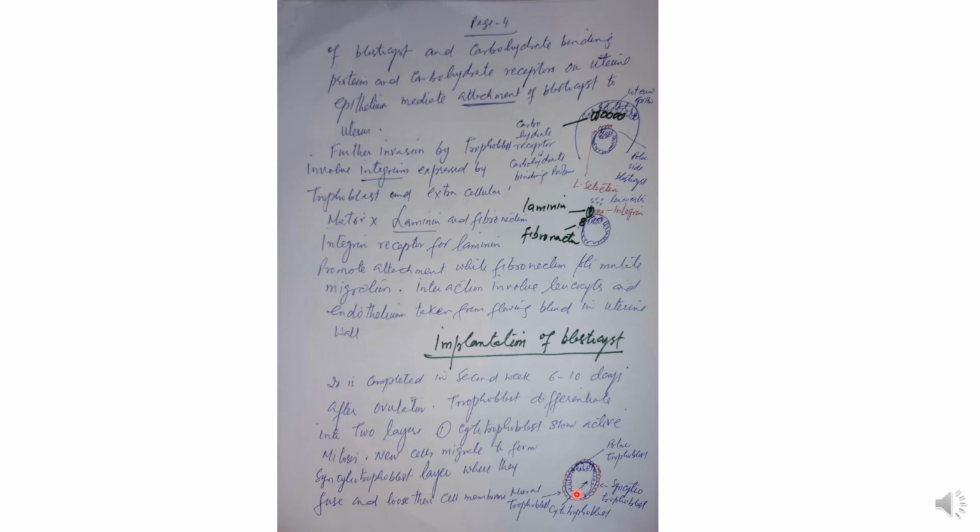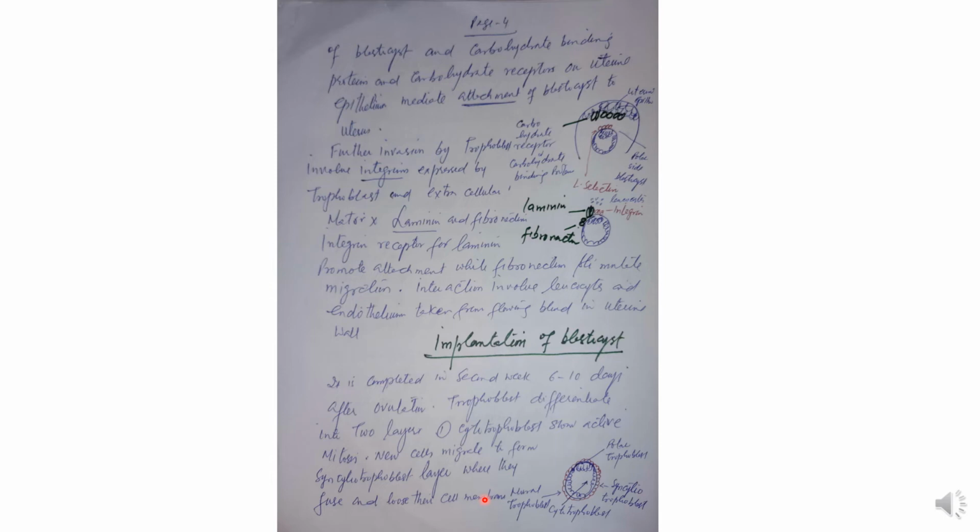Whereas in the syncytium, they lose their cell membrane. So in cytotrophoblast, the cell membrane is well organized. In syncytiotrophoblast, the cell membrane disappears and it becomes a mass of protoplasm having multiple nuclei. Cytotrophoblasts show active mitosis, and cells migrate to form the syncytiotrophoblast layer, where they fuse and lose their cell membrane.